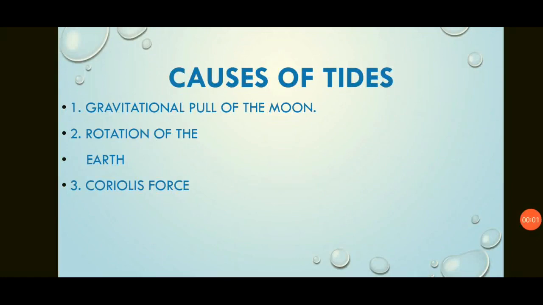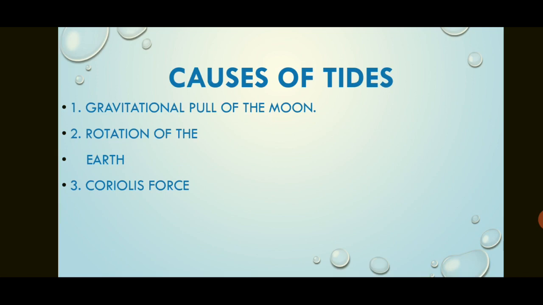The third is Coriolis force. The action of Coriolis force is that it deflects the direction of wind and water. So because of its deflection, water reaches different areas of the earth, right hand side in the northern hemisphere, left hand side in the southern hemisphere. When the sun, moon and earth are in a straight line or they are forming a 90-degree angle, then the tide comes. So during that time the tides will be higher or lower.